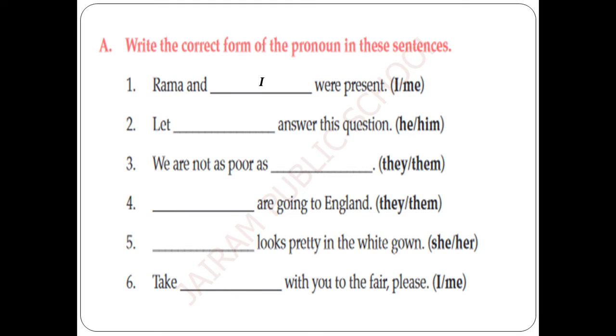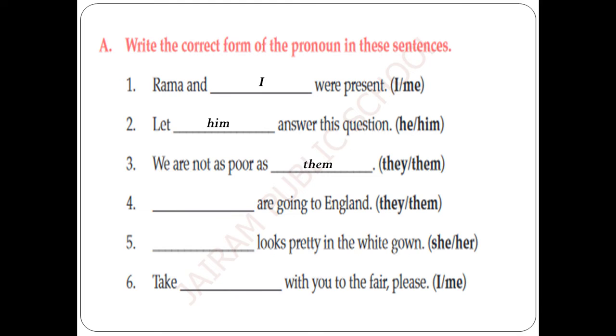Let dash answer this question. Here someone is allowing one person to answer. So that person is the receiver of the action. So here we have to fill the blank with the objective pronoun. Let him answer this question. We are not as poor as them. We are not as poor as them because here the word them is not a doer of the action.